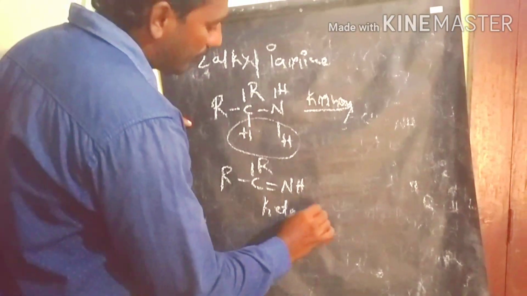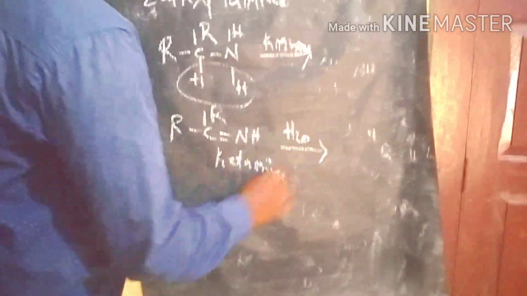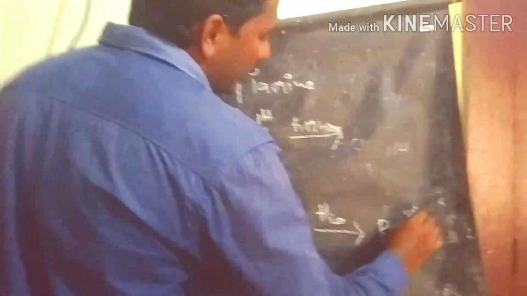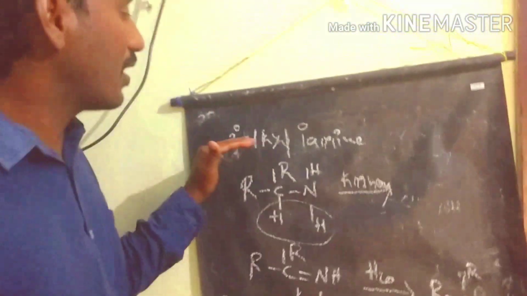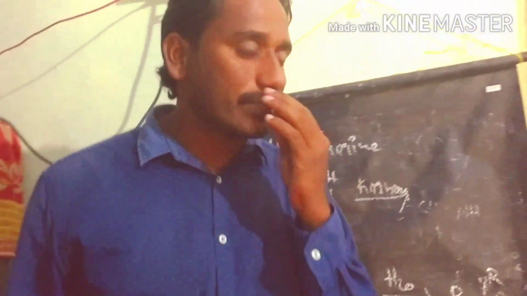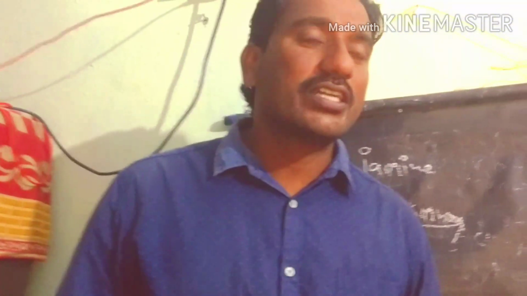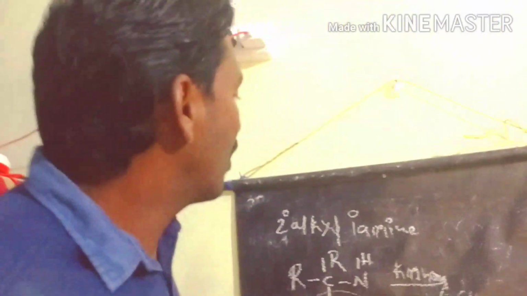So this ketimine, after hydrolysis, we are getting the ketone as the product. So ketone is the product from secondary alkyl primary amines involving in the oxidation process. For example, if you take the primary alkyl primary amine involving in the oxidation process, we are getting acetaldehyde, or aldehyde, as the product. So that is the difference between the secondary alkyl and primary amines.